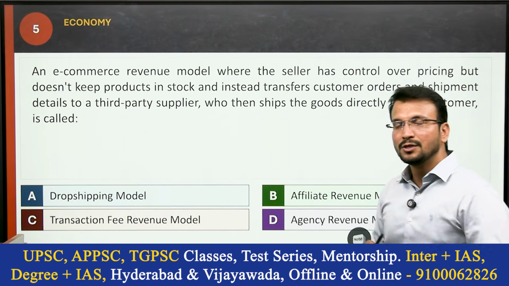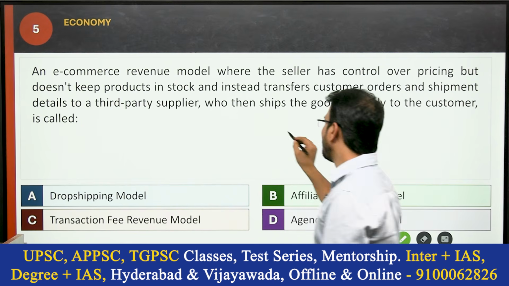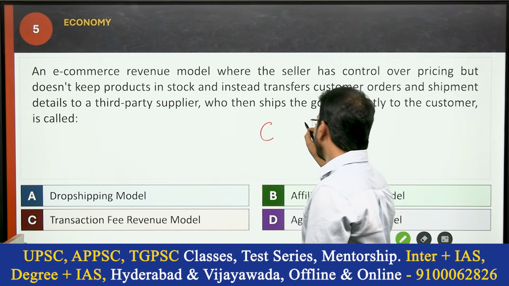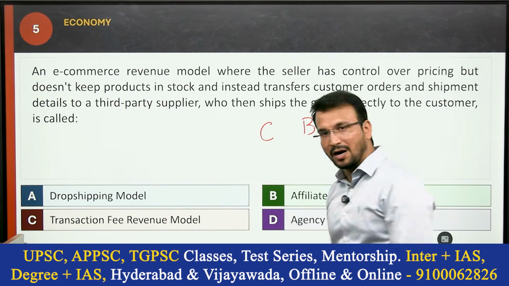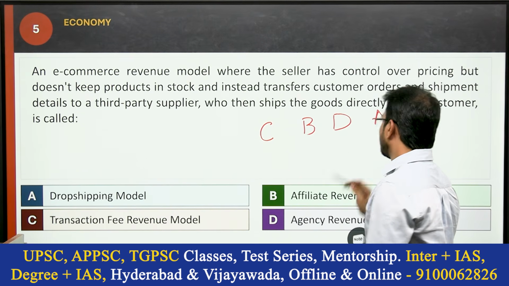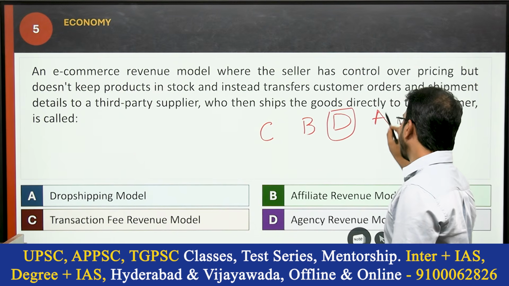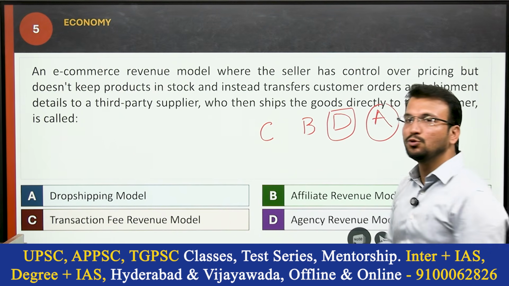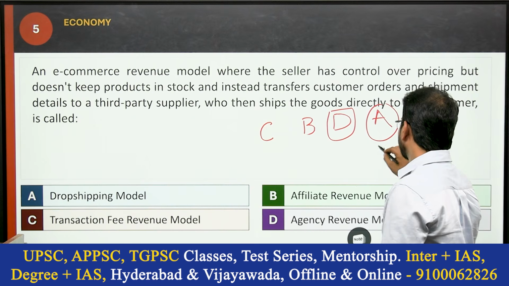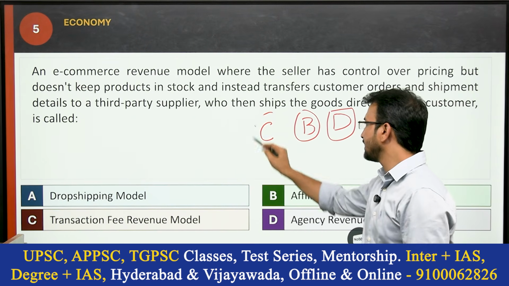So basically in this e-commerce model, what will happen? Suppose, let's say, customer C, B is a digital market platform, and A is the supplier. Let's say assume D is a product manager, A is a supplier, those who are producers, B is a digital market platform, C is a customer.